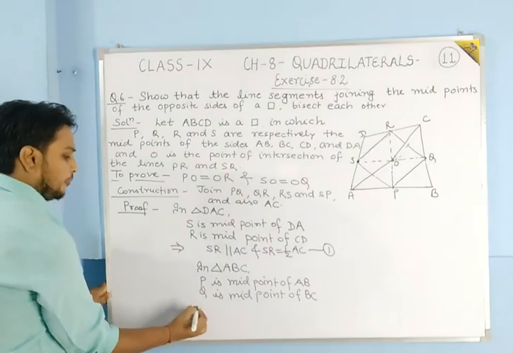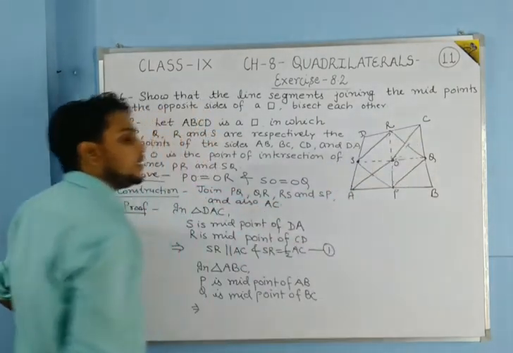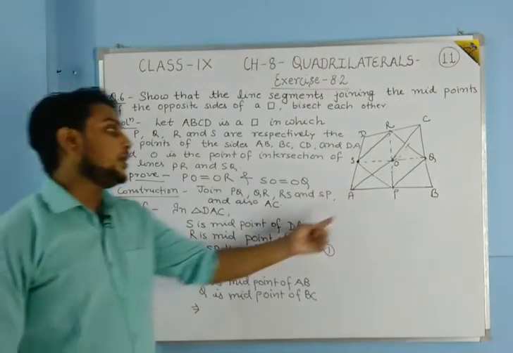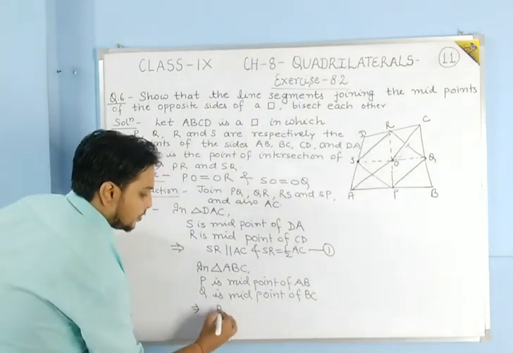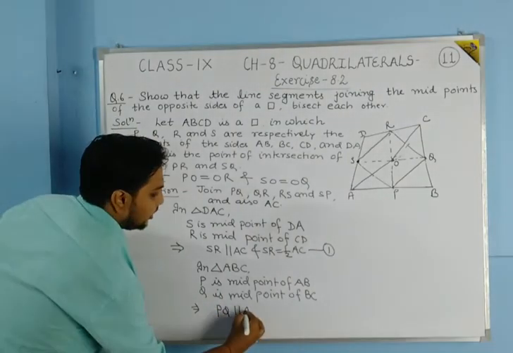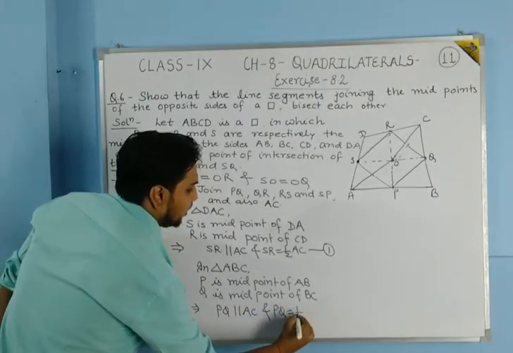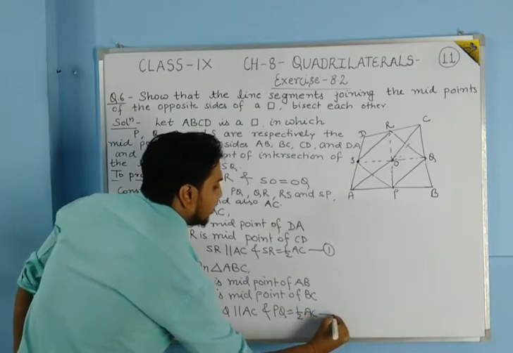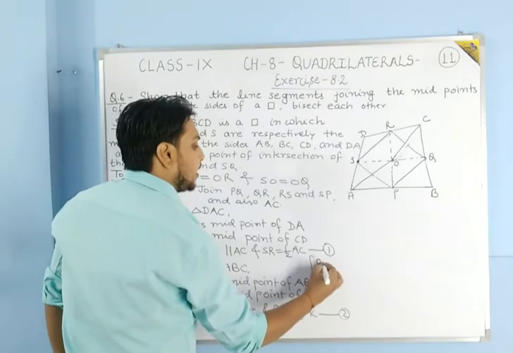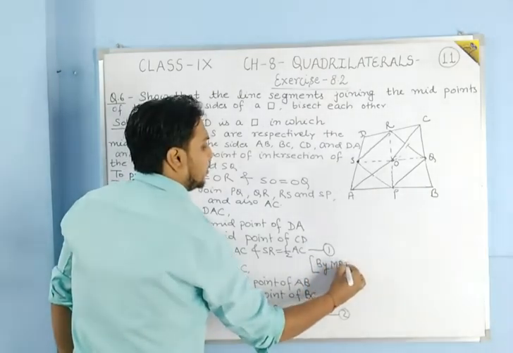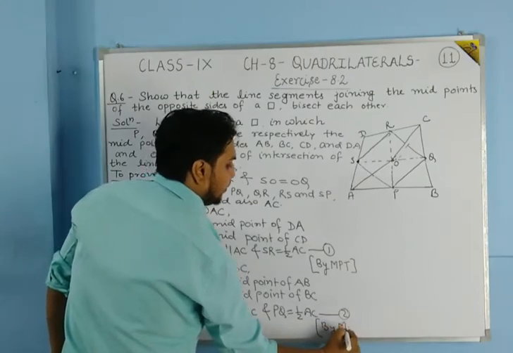So if we join this PQ, then PQ will be parallel to the diagonal AC, and also PQ will be equal to half of AC. Suppose it is equation number 2. Students, the reason here you can write is the midpoint theorem, and here also you will write the reason as the midpoint theorem.